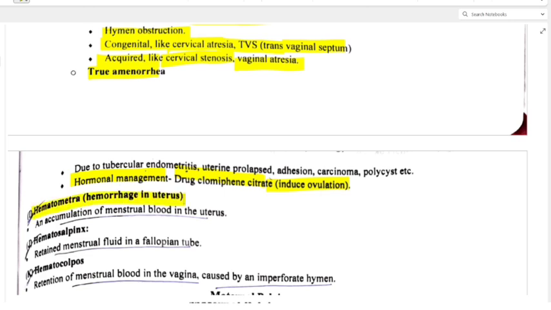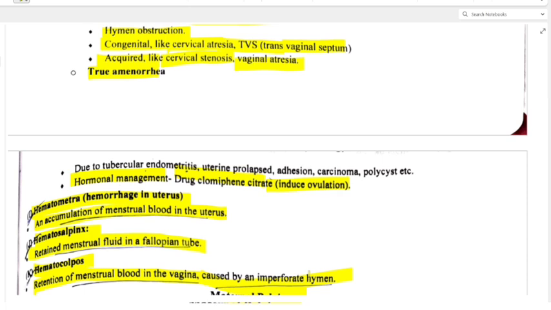Then hematometra, what is that? Hemorrhage in the uterus and accumulation of menstrual blood in the uterus. Then hematosalpinx, what is that? Retained menstrual fluid in a fallopian tube. Then hematocolpos, retention of menstrual blood in the vagina caused by an imperforate hymen. So the first one is hematometra. Metra means uterus, right? You can remember it like that.